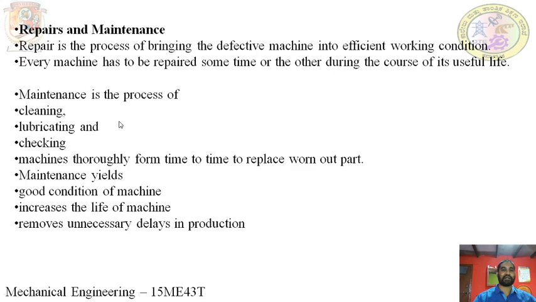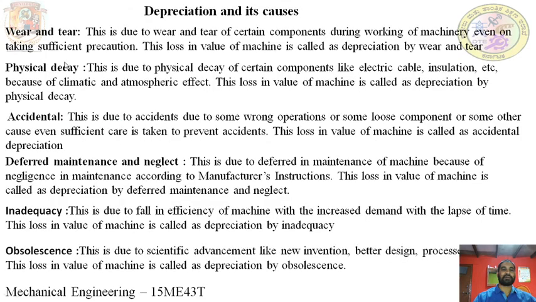These are wear and tear. After a particular usage, all the machinery will wear and tear, so that will reduce the efficiency, life and value of the machine. Physical decay, this is due to certain components like electric cable, insulation.